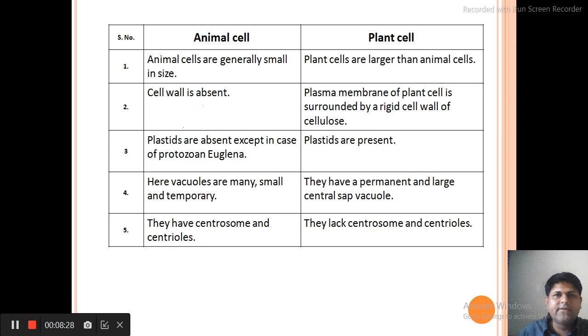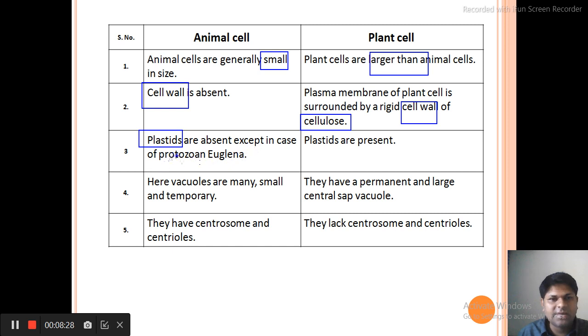Now let us talk about the difference between animal cell and plant cell. Animal cells are generally small in size, and plant cells are larger as compared to animal cells. The special feature is that animal cells do not have a cell wall, whereas the plant cell has a cell wall, made up of cellulose. Plastids, which are responsible for photosynthesis, are not present in animal cells except in some protozoans like euglena, and in the plant cell plastids are present. Here the vacuoles are small.